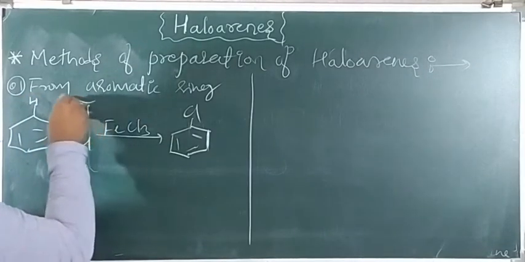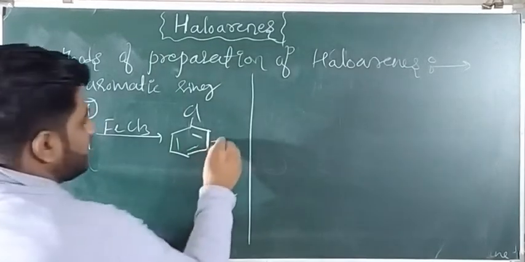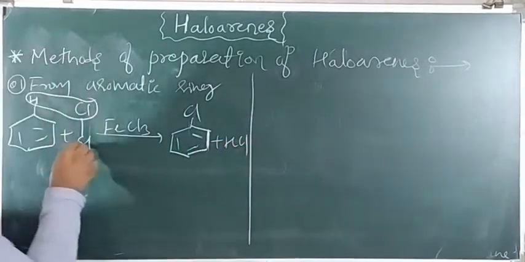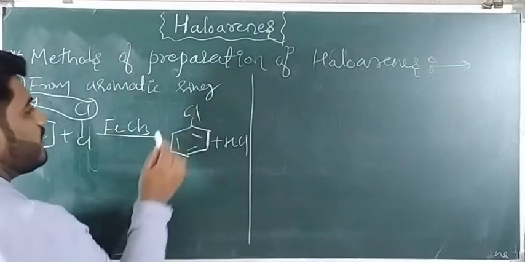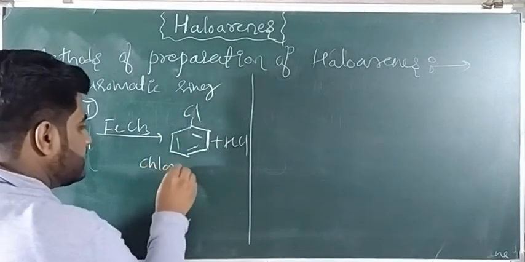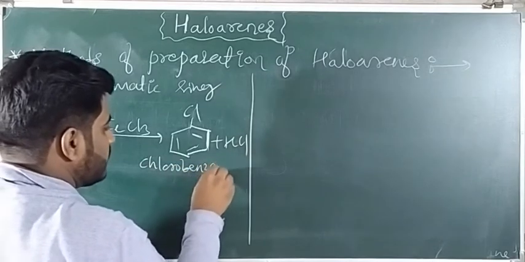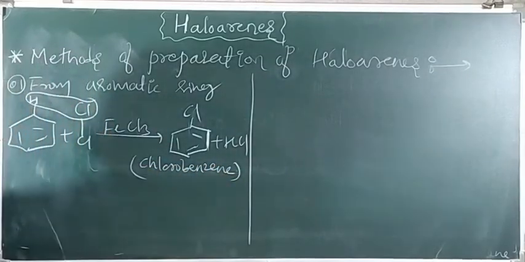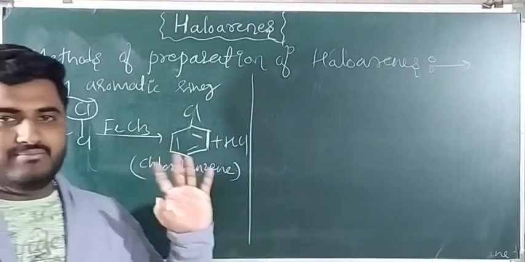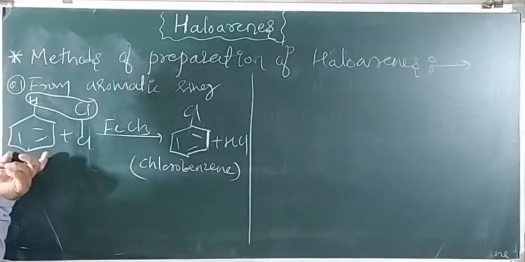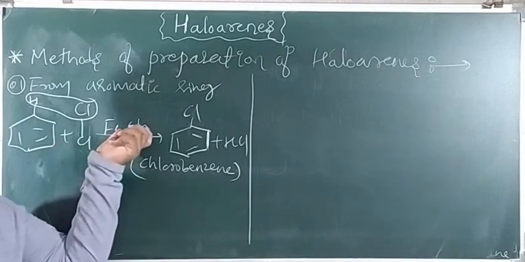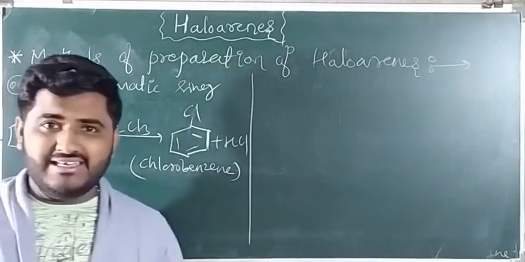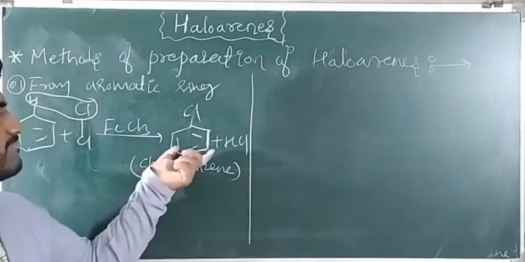Whatever H is present here, that H is replaced by one of the Cl from Cl2, releasing HCl, and Cl is added to the benzene. So we are getting Cl on benzene, and therefore the name chlorobenzene is obtained. This is from the aromatic ring, a benzene ring. When we add halogen to the aromatic ring in presence of halogen carriers like FeCl3 or AlCl3, we are getting